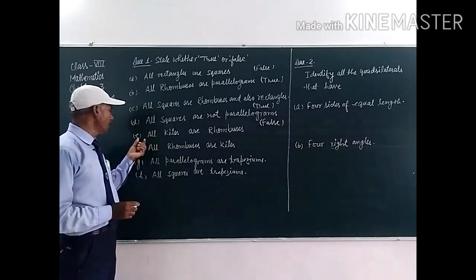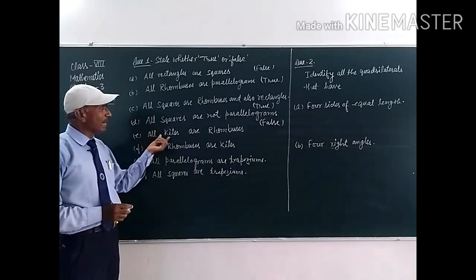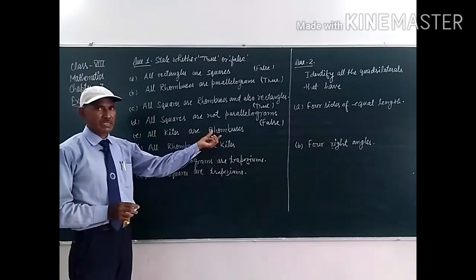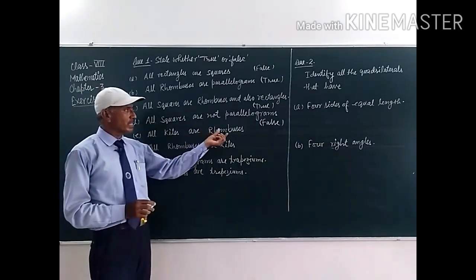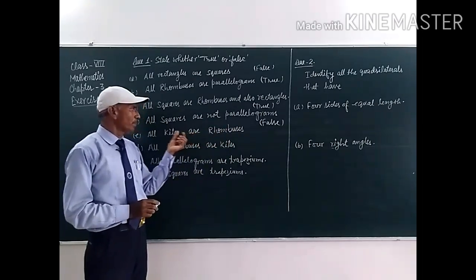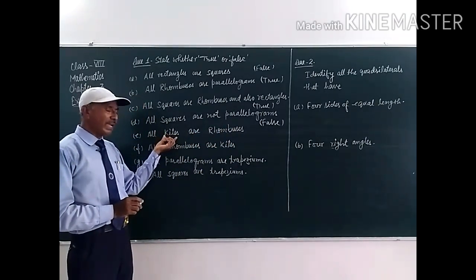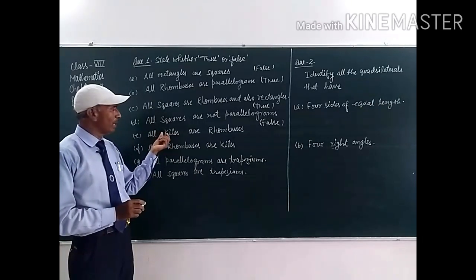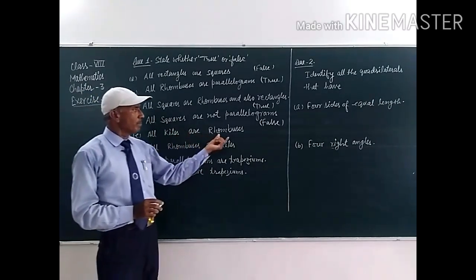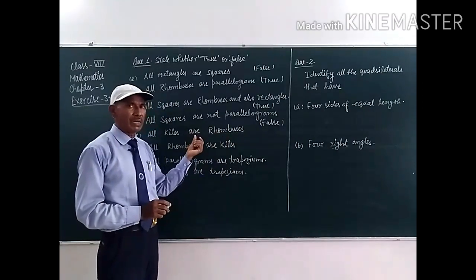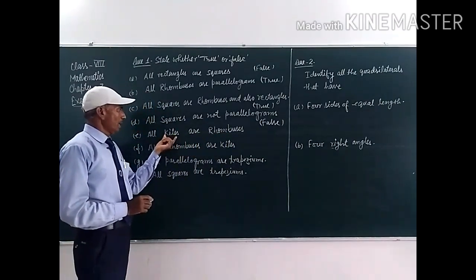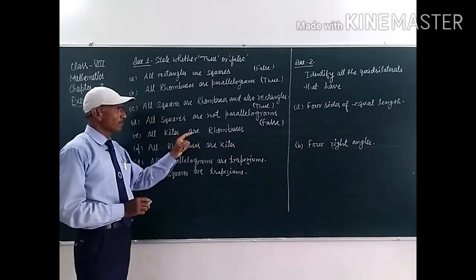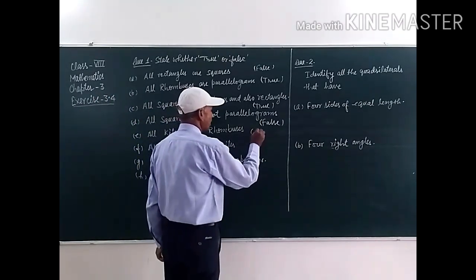In part E, students: all kites are rhombuses. Kites and rhombuses. So, all kites are rhombuses? No, it is false, because in a kite two pairs of adjacent sides are equal, and in a rhombus all four sides are equal. So, all kites are not rhombuses. So, this statement is false, students.